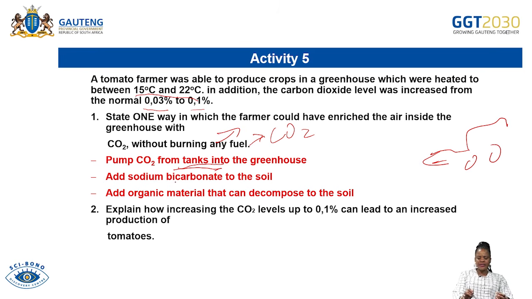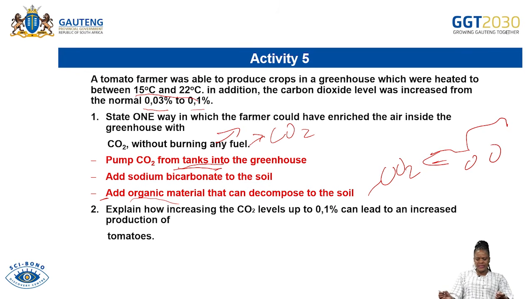That will increase the amount of carbon dioxide inside the greenhouse. Or he could have added sodium bicarbonate to the soil. And why so? Because sodium bicarbonate in the soil will increase the concentration of carbon dioxide. Or the farmer could have added organic material that will decompose. We know that when organic material decomposes, it releases carbon dioxide. So these are the other ways of enriching the greenhouse with carbon dioxide so that the level of carbon dioxide could increase.